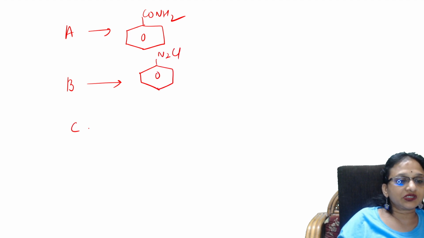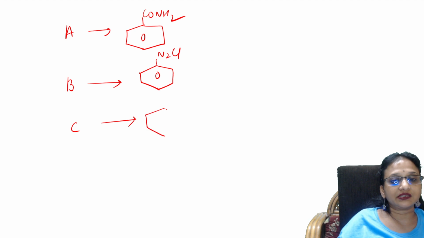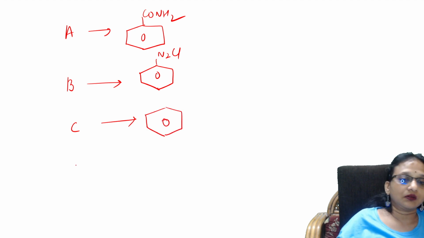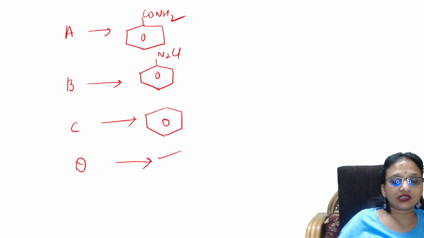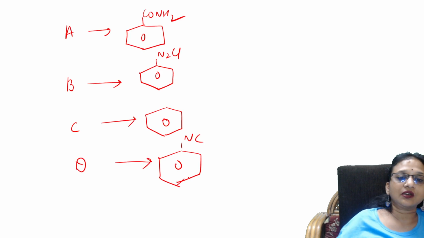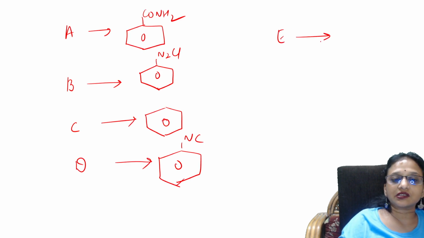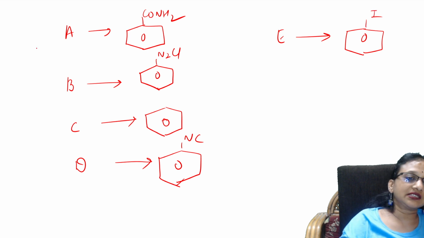What is compound C? It is nothing but benzene. What is compound D? It is nothing but isocyanide, NC. Yes, did we write NC? Yes. What is compound E? It is nothing but iodobenzene. Write like this, so that the examiner will put a tick here only.